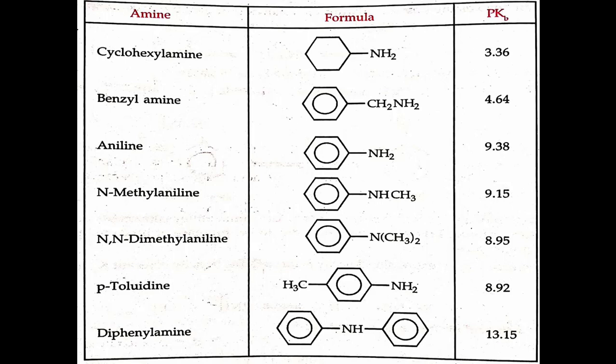By using the pKb value we can compare the basicity of different amines. Keep in mind that the smaller the pKb value, the stronger is the base. For example, when we compare aniline and N-methyl aniline, N-methyl aniline is a stronger base than aniline, right?